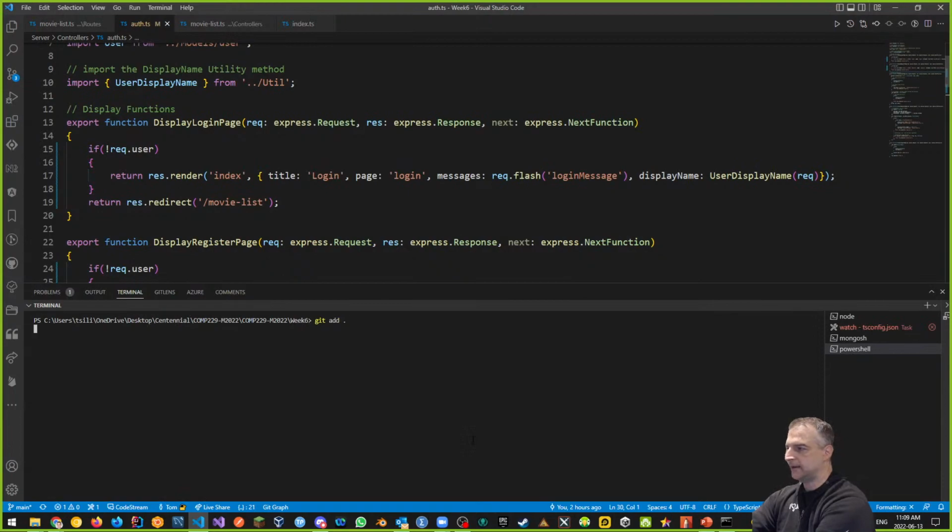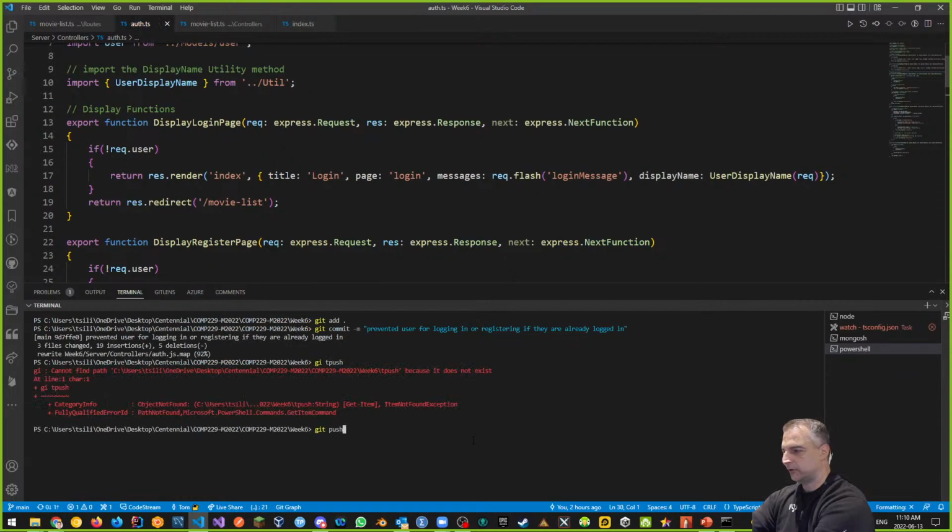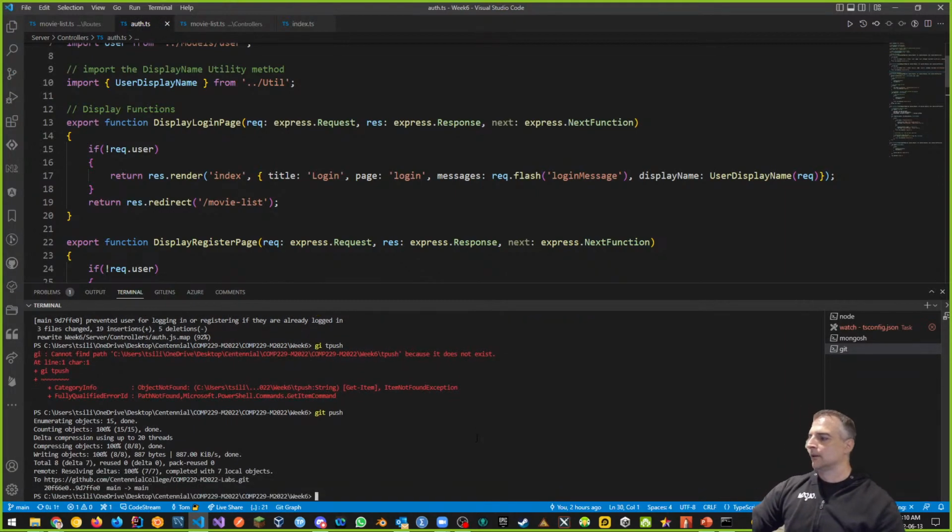So we'll say git add dot, git commit -m, and we'll say prevented user from logging in or registering if they are already logged in. I know it's a bit of a longer message, but whatever. Git push. Wonderful. We have full authentication at this point.